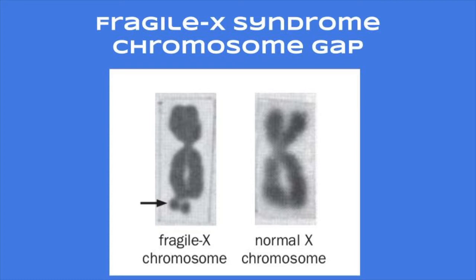FMR1 encodes FMRP, which is an RNA binding protein. Phosphorylation of this protein causes repressed translation of mRNA. This repression is a good thing, preventing CGG repeats, which causes Fragile X.